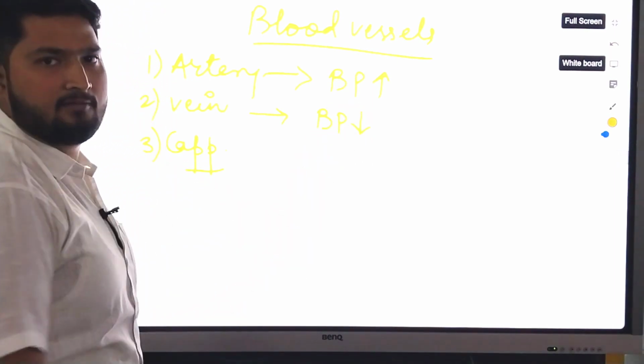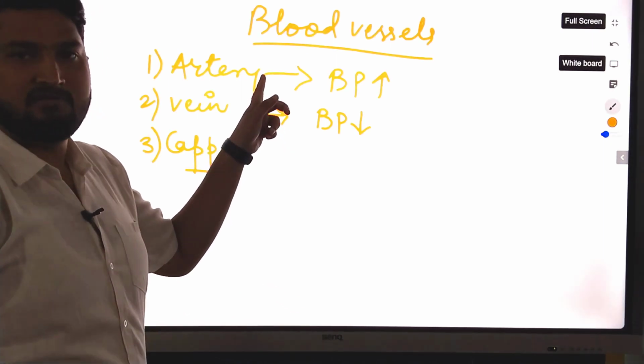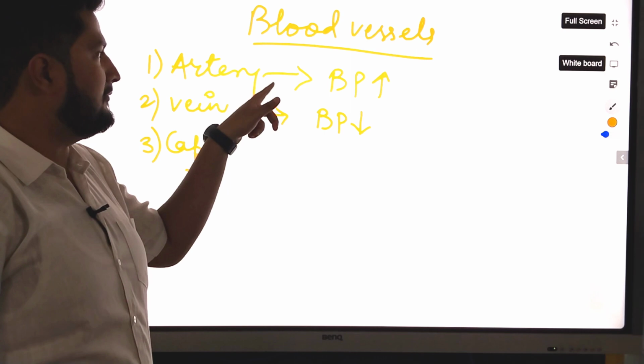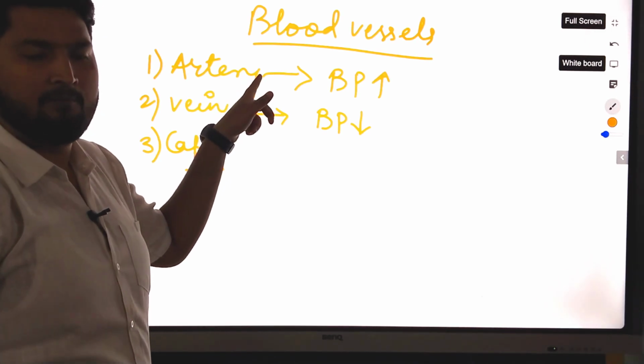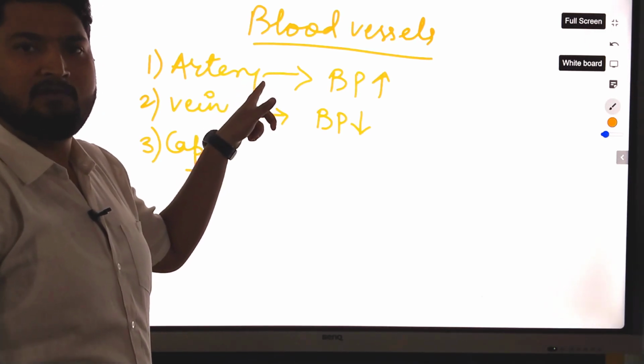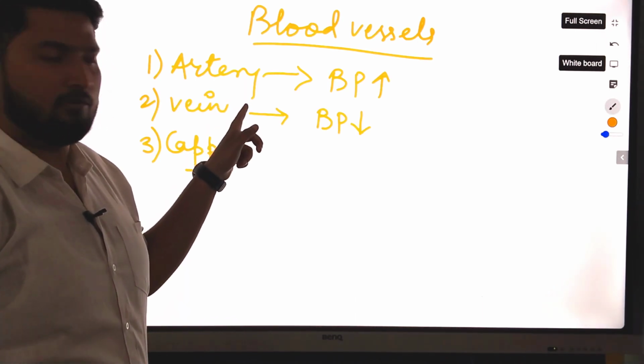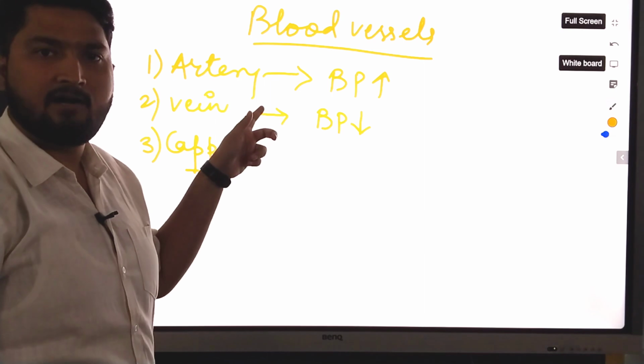This is the second difference. First difference is they carry oxygenated blood, they carry deoxygenated blood. Second difference is the pressure of blood in the arteries is high. Why? Because they carry blood from the heart. The blood pressure in the vein is low. Why? Because they carry blood towards the heart.